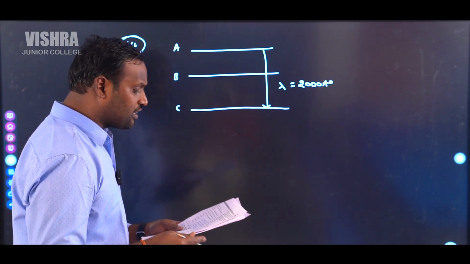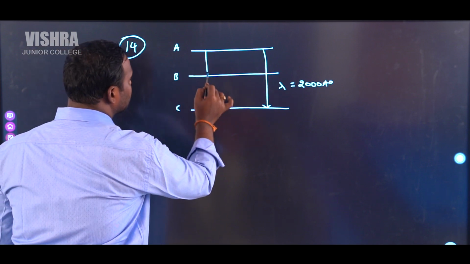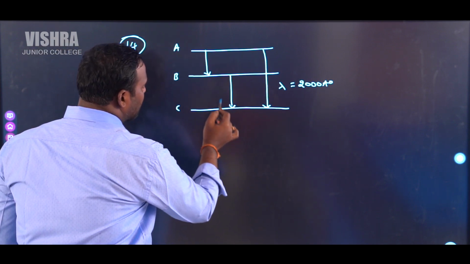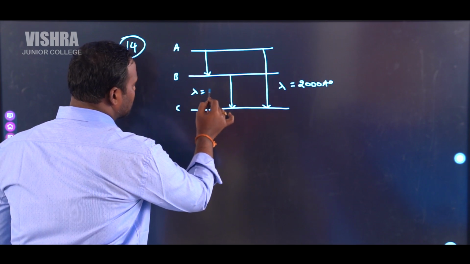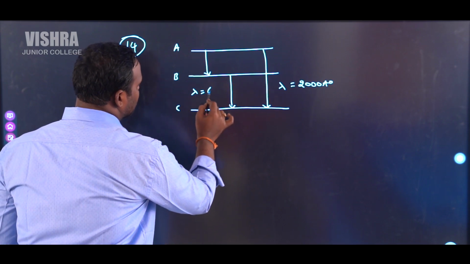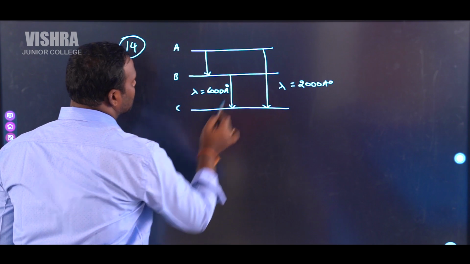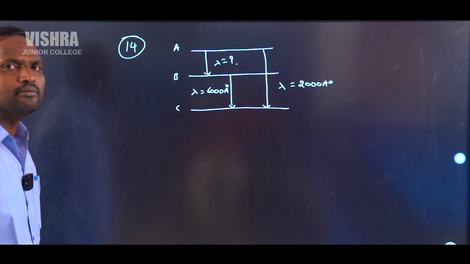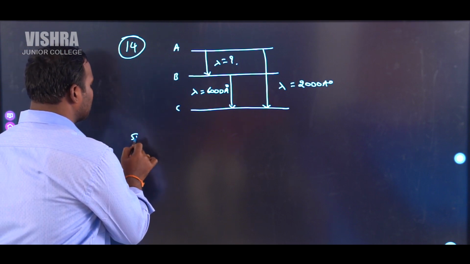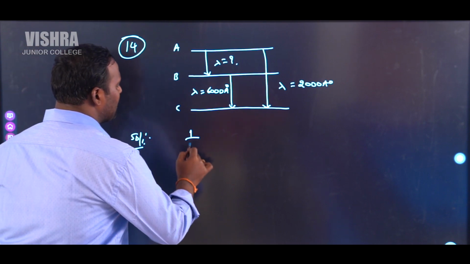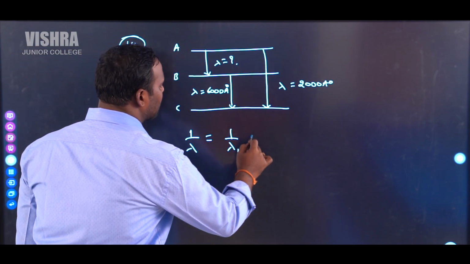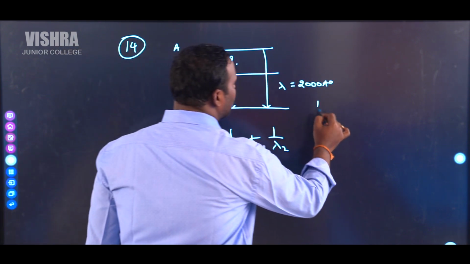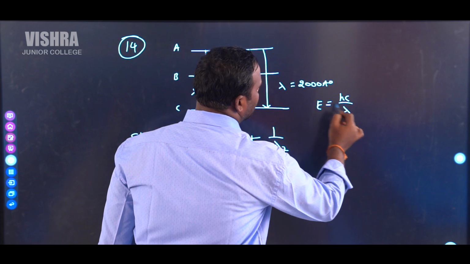That is the first step in this case. In the second step, the electron jumps from A to B. In the third case, the electron jumps from B to C. The wavelength of this transition is 6000 angstroms. What is the lambda for this A to B transition? Already you know one simple relation, that is 1 by lambda is equal to 1 by lambda 1 plus 1 by lambda 2. That is obtained from E is equal to hc by lambda.